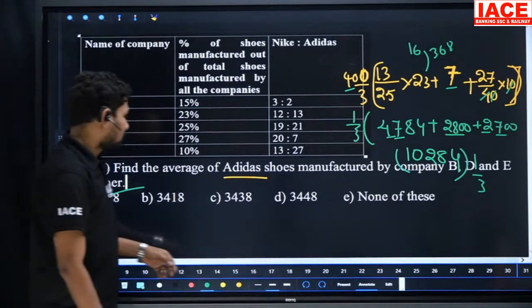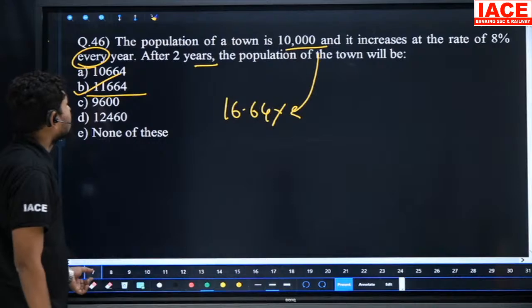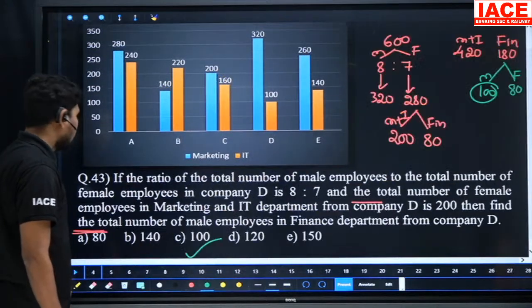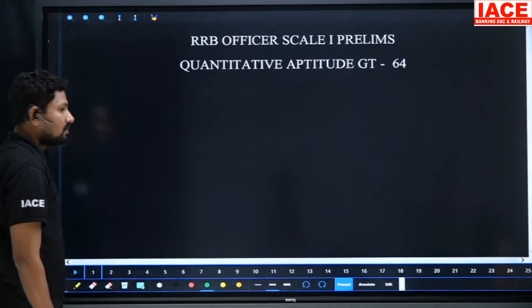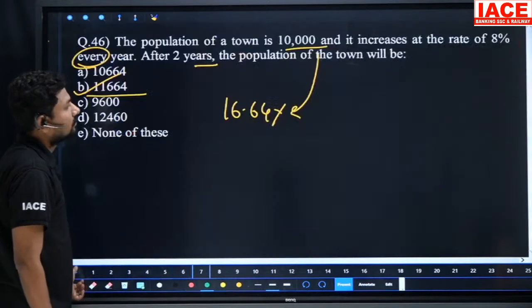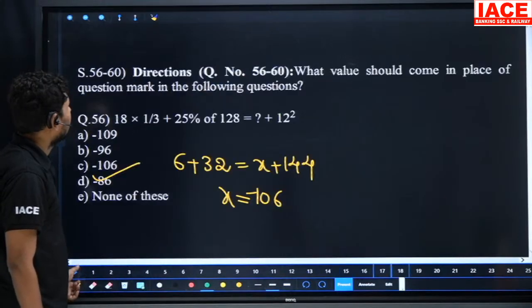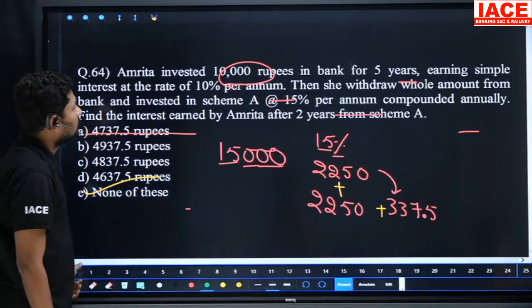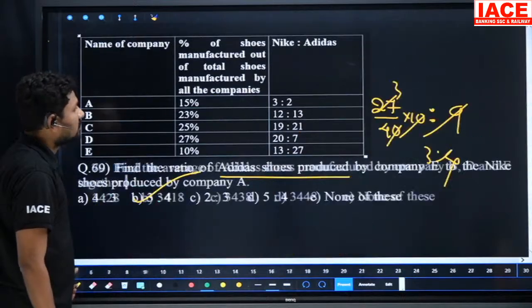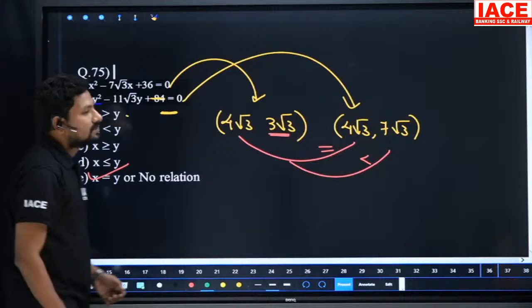So is any question missed till now? Check all the questions. Is anyone online? Any question missed? Almost we completed. 1 2 3 4 5 6 7 8 9 10 11 12. Yes, every question we solved. Of course, the data interpretation is a little bit complicated, but based on the data, yes, every question is solved.